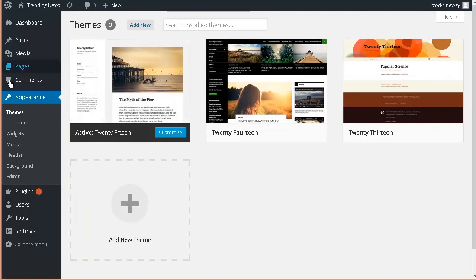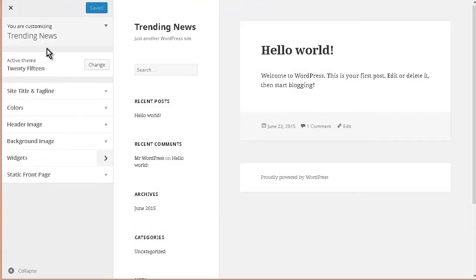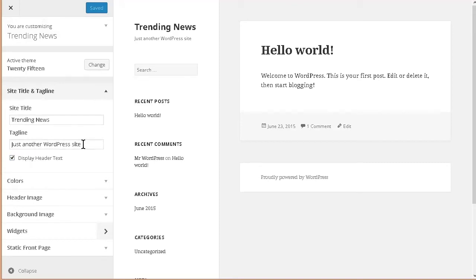So let's go and customize it. We'll go to Customize here, and there's a number of things we can do right from here. If we go down here, we have Site Tagline, and you'll see it says just another WordPress site because when we installed it, that was the default that went in there. So you can put something else here or blank it out. I just said all the best news of the day. So we're going to display the header text. The reason this is here is because you can use a header image, which we'll get to in a sec, and if you use a header image, you could turn this text off. But I'm not going to do that.